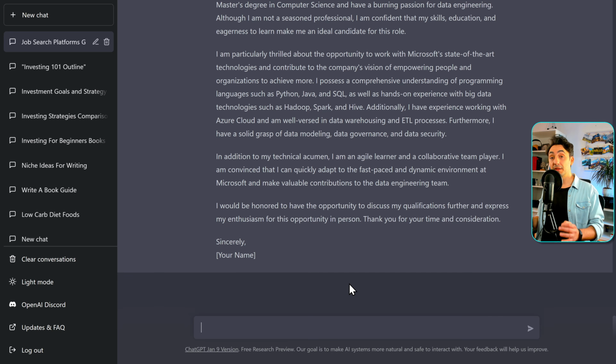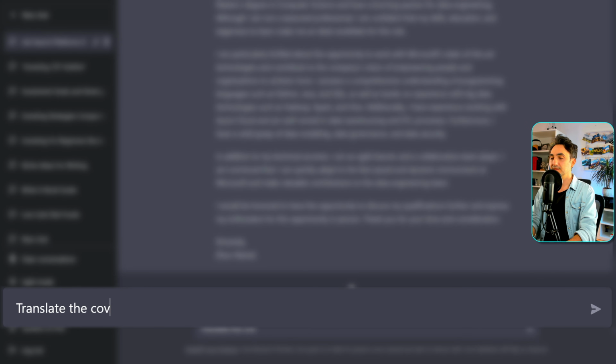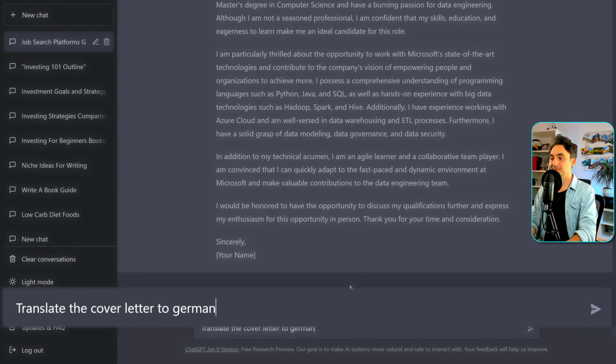Alright, so now another thing that you can do with ChatGPT is to translate the text to different languages. So for example, let's say that this job is in Germany and you want the cover letter in German language. So let's do that. Translate the cover letter to German. Go.